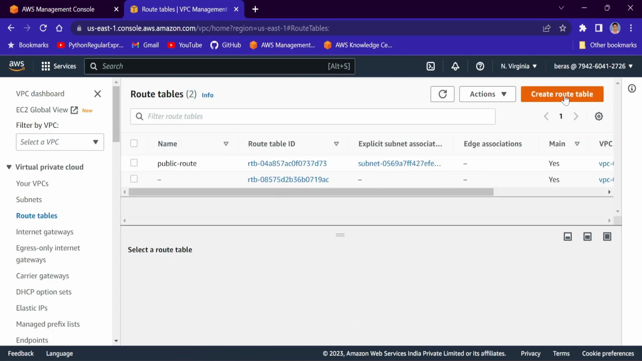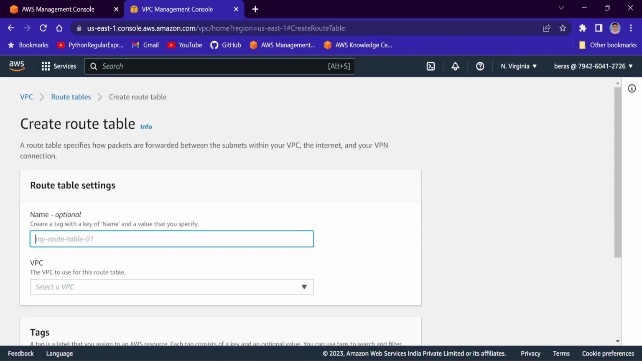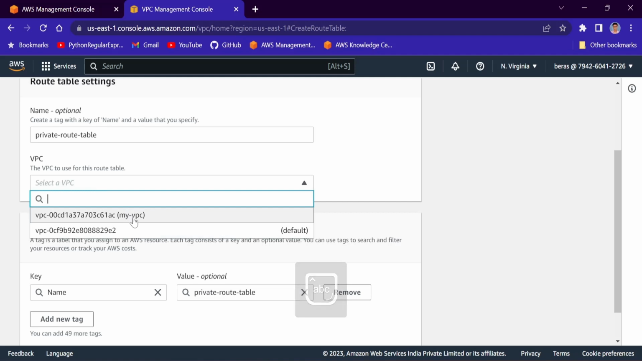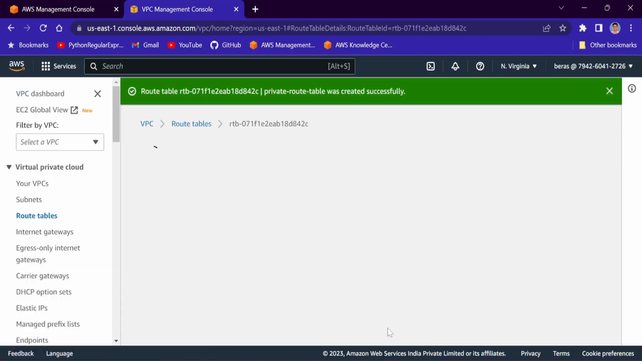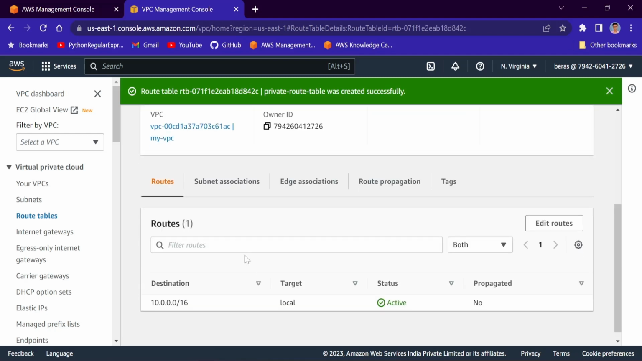I will go to route tables again. We'll create another route table, that is public route, not public, that is private route table actually. And I will select our VPC, that is my VPC, create route table. Okay. And this time you see the route, the destination is only local. Okay. So for the private subnet, it should be local. It should not go to the public network through the internet gateway, right? So it will be like that only.